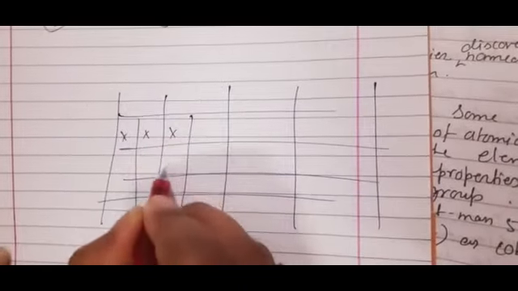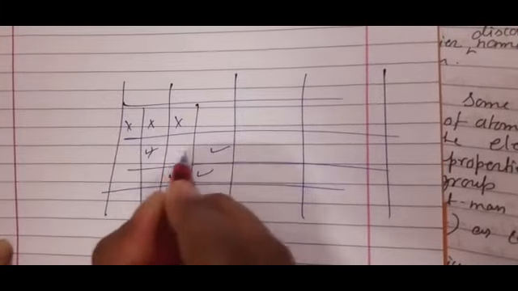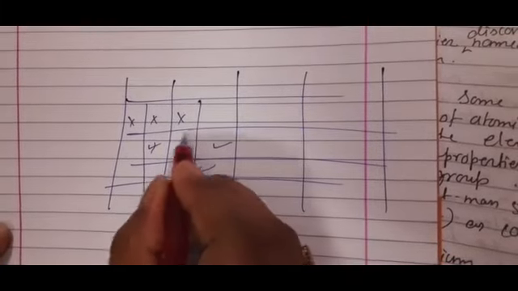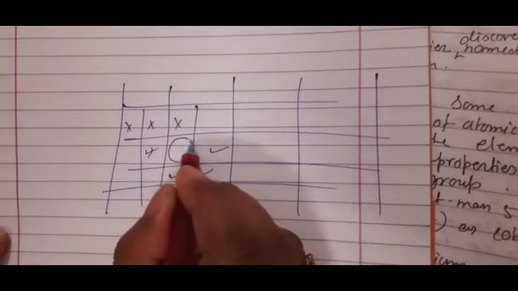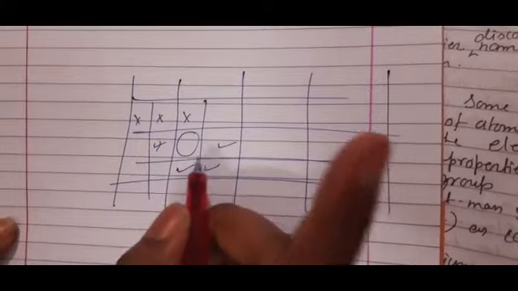See children, what he did: he was writing names of all the elements in the particular group and rows, whatever the element was, here he has written, and suddenly he left this place and again he has written the name of other elements, because this element was not discovered, but he said that one day in future this element must be discovered, and its property will be this, and whatever he predicted was correct.